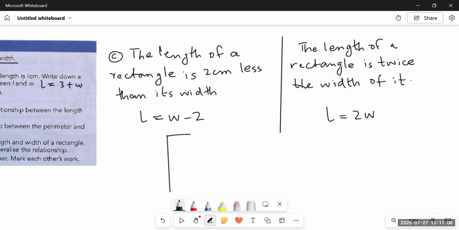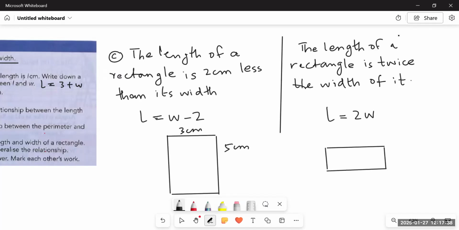Okay, so you can draw a rectangle like this where the width would be greater than your length. You see, let's say if the width is 5 centimeters, the length would be 5 minus 2, 3 centimeters, right? Or you can write down a statement like this: the length of a rectangle is twice its width. Whatever the width is, you just have to double it to make its length. So you can draw like this: if the width is equal to 3 centimeters, then your length would be double, that is 6 centimeters.